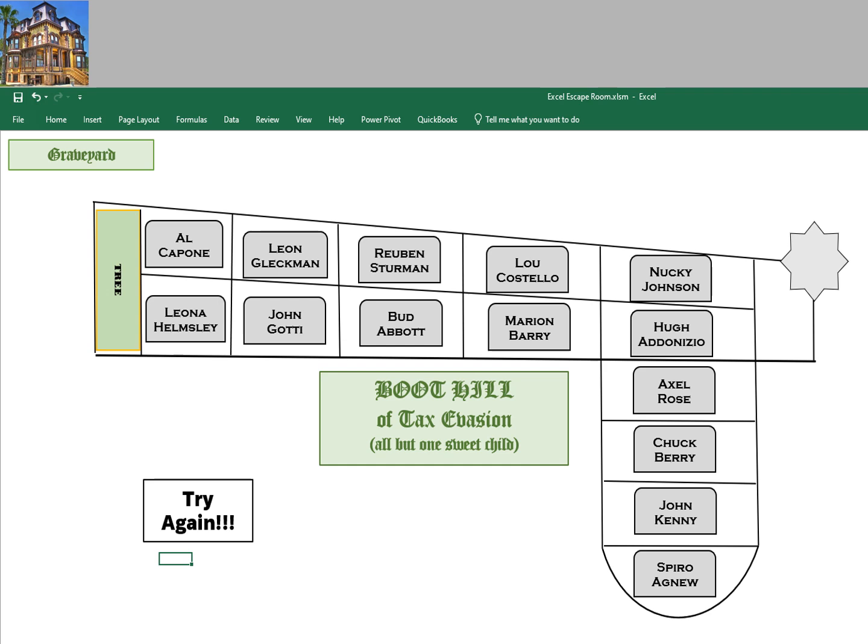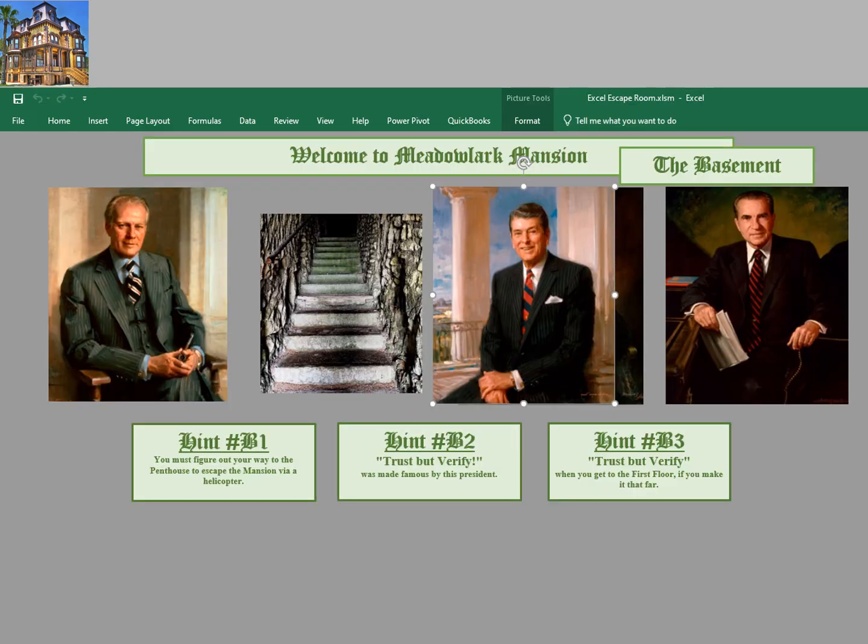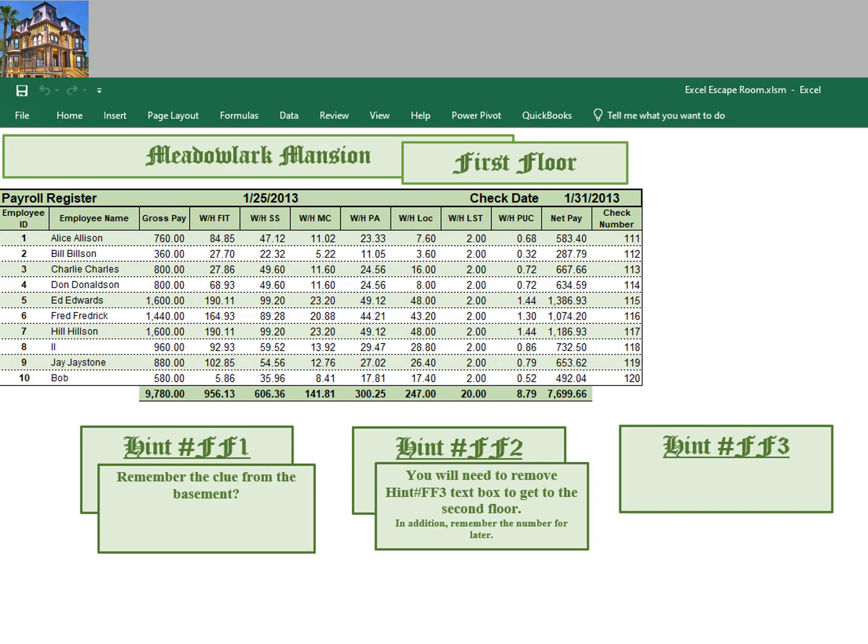So let's go back here and look at the clue. It says, all but one sweet child. One Sweet Child of Mine was a song by Guns N' Roses. And if we come over and click on Axl Rose, it'll bump us back to the basement. From there, let's say we click on Ronald Reagan. Ronald Reagan's picture will slide over and it'll expose the stairwell. So if we click on the stairwell, that bumps us to the first floor.